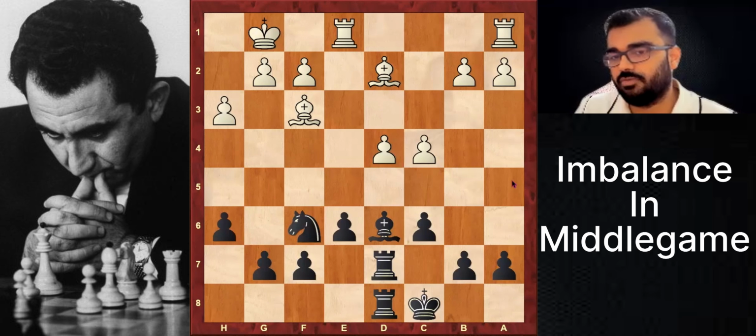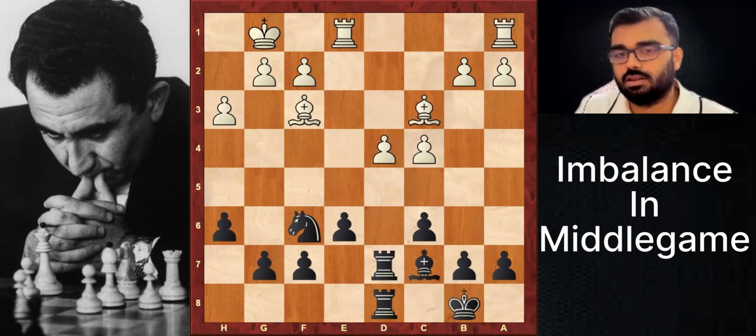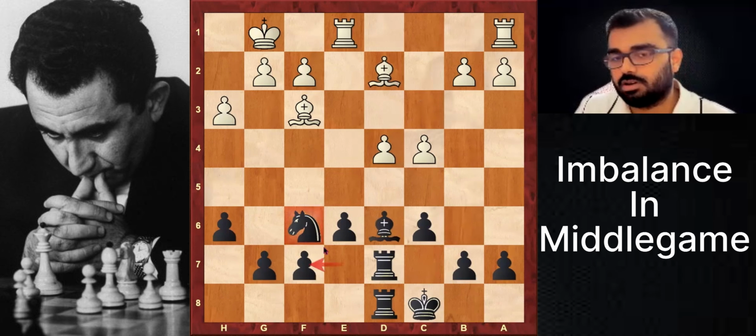So Petrosian found a very interesting way: we move our bishop and kick the pawn. Bishop to c7, with the idea to go b6 and attack d4. That's like the only move. Why not bishop e7? Because how will you play the bishop to f6? It's not fast enough. This is very quick.